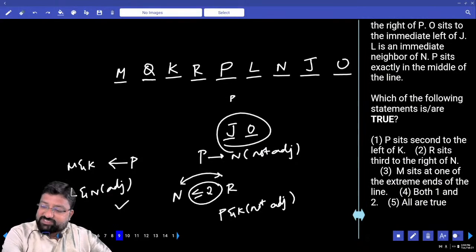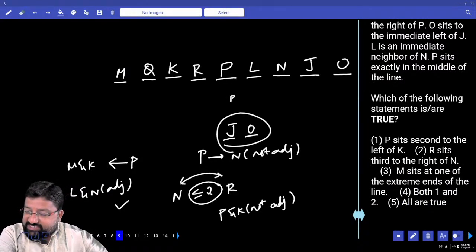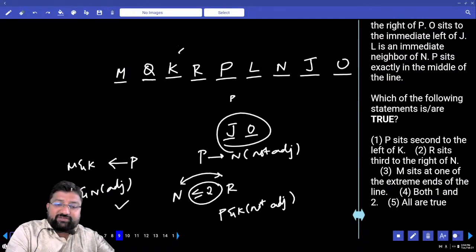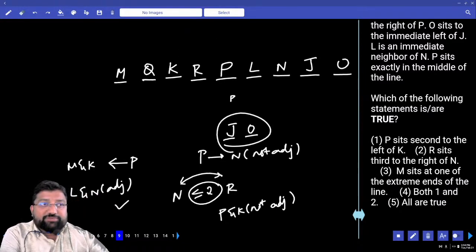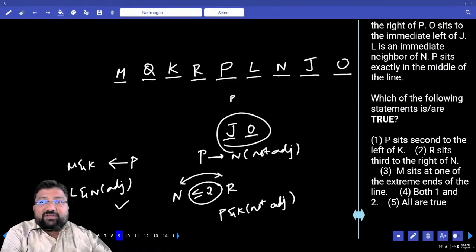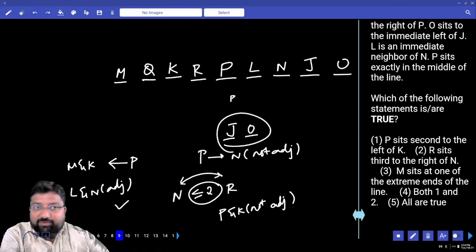Which of the following statements are true? P sits second to the left of K. Second to the left of K is P. Absolutely right. Shall I go with the first option as my answer? Whenever the first option is your answer, I told you it is always a trap. You have to be very careful. Either you look into the options again or read the question again. And the question is about true.